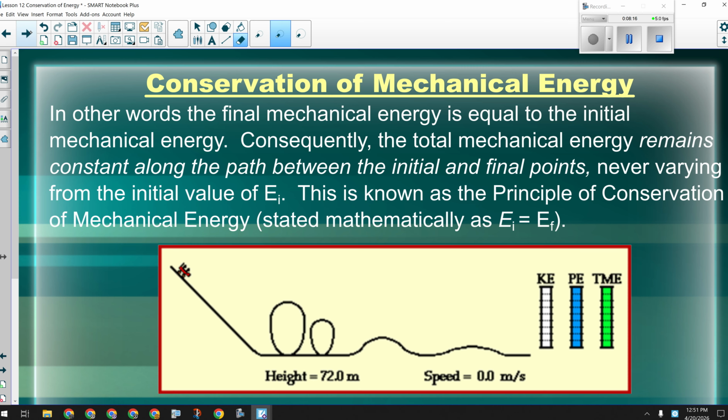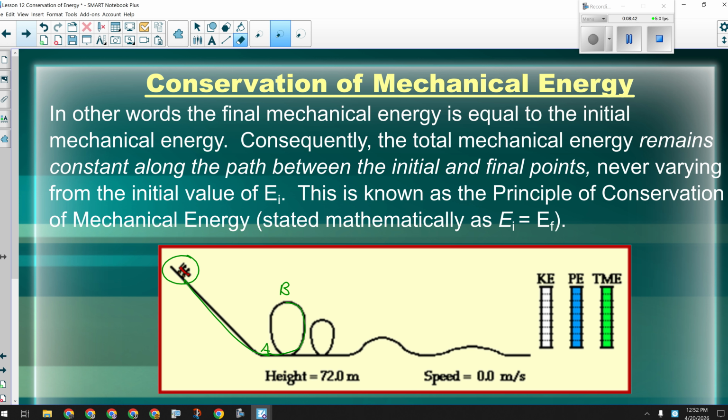Right, so if this thing is going through this track, maximum potential, minimum kinetic here, okay, down at this point, maximum kinetic, minimum potential, and then as you go up this loop, you're going to lose some kinetic and gain some potential. So how will your speed here at point B compare to here at point A?